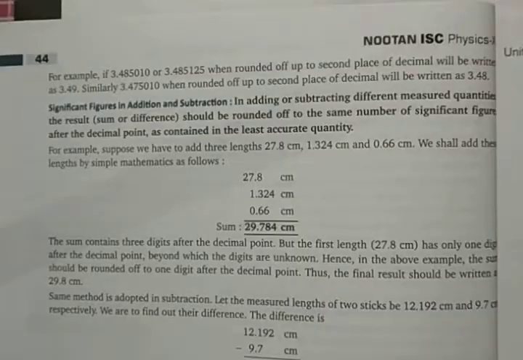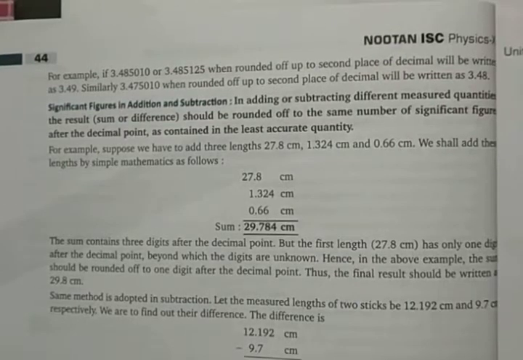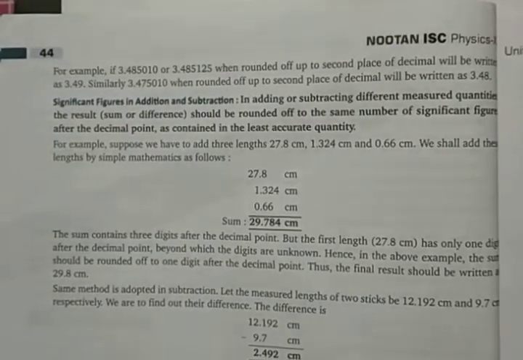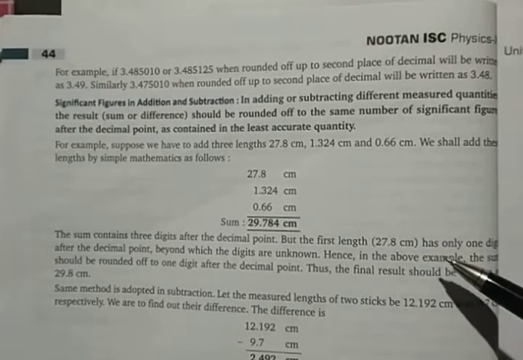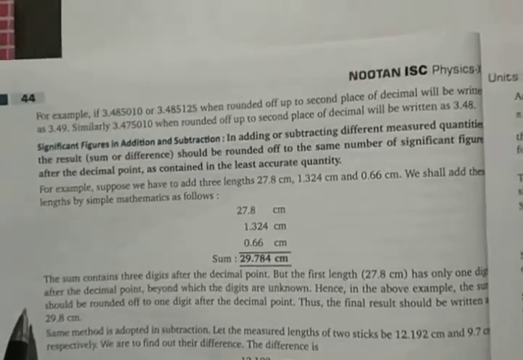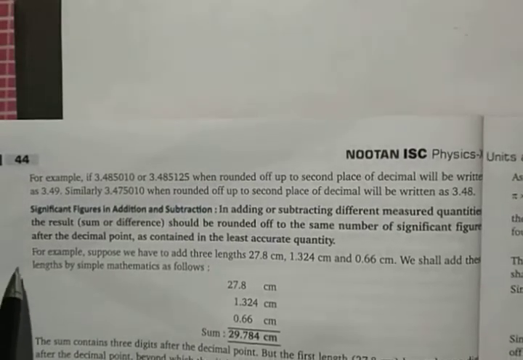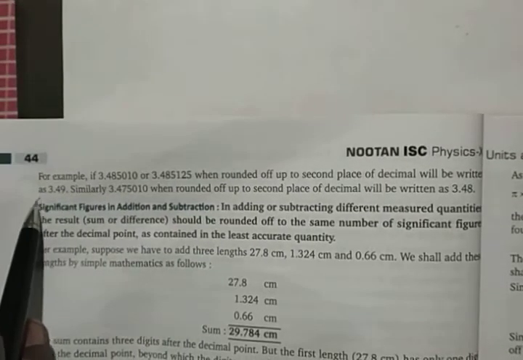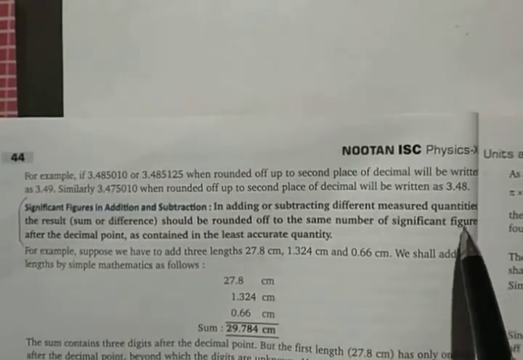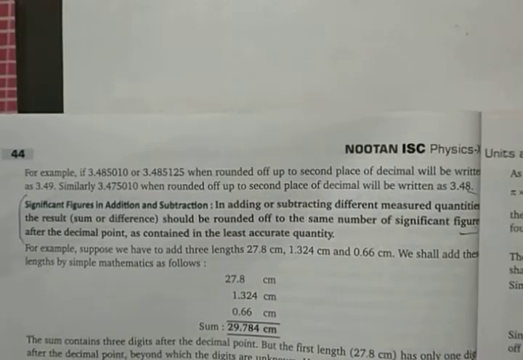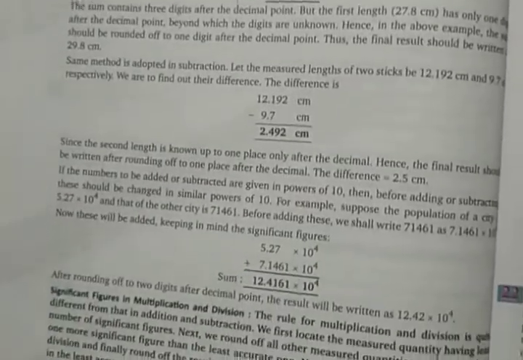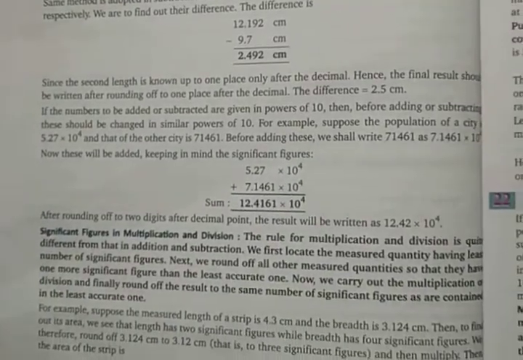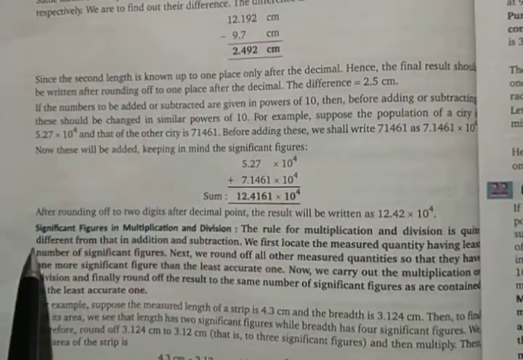Going to the next page, page number 44, significant figures in addition and subtraction. This is so important as far as numericals go. So when you add or when you subtract, how do you calculate the significant figures? This definition will be very important for you, how you have to calculate. And there is an example given here. Similarly, when you are doing multiplication and division, that's also given here.